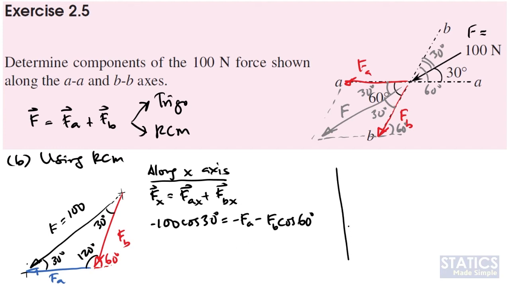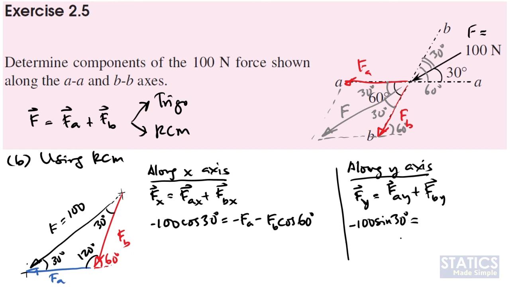So now we will look into the equation along the y-axis. Along the y-axis, we will have Fy equals Fa along y plus Fb along y. Fy will be equal to minus 100 sine 30 degrees, while Fay will be equal to 0, and Fby will be equal to minus Fb sine 60 degrees. We have one equation, one unknown, so straight away we can find Fb equals 100 sine 30 degrees over sine 60 degrees, which is equal to 57.74 Newton.